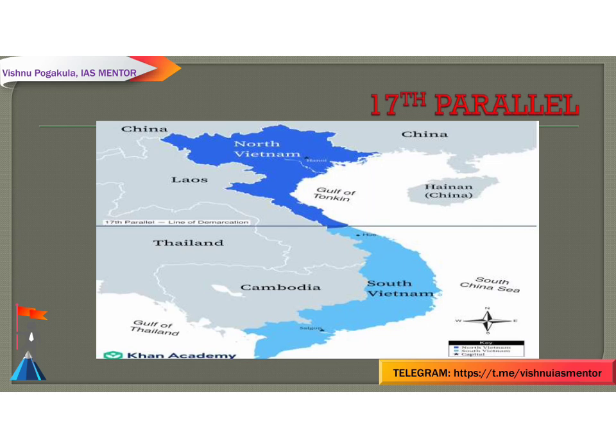So the first important international border is the 17th parallel line. It separates South Vietnam and North Vietnam. The 17th latitude from the equator divides North and South Vietnam. It was demarcated based on the 1954 Geneva Accords.